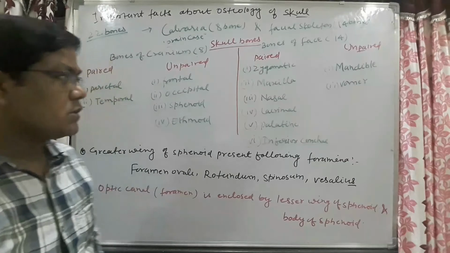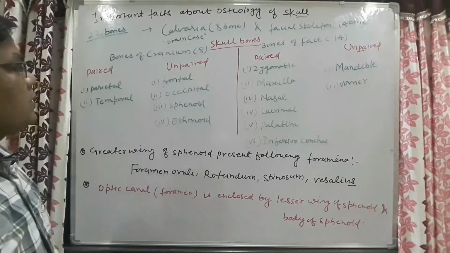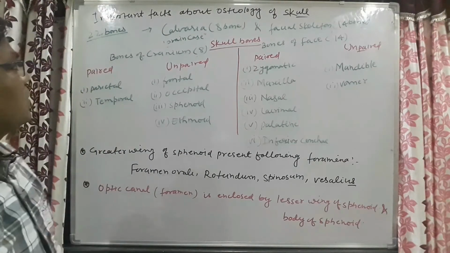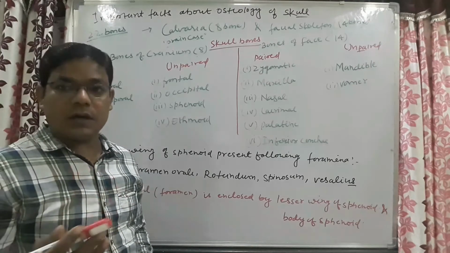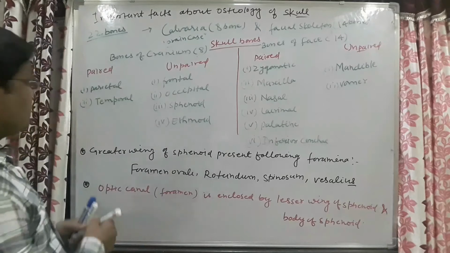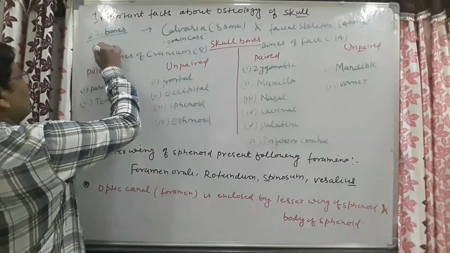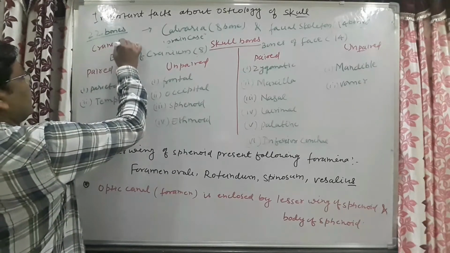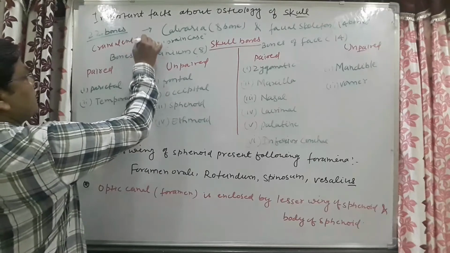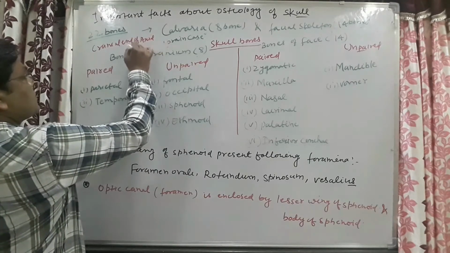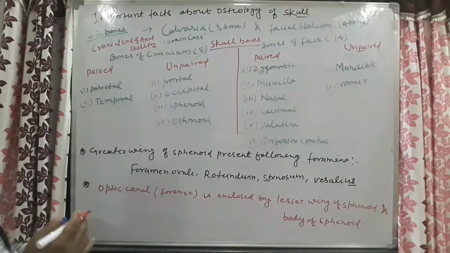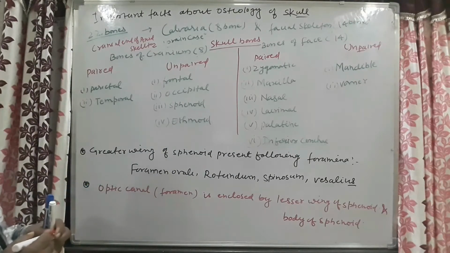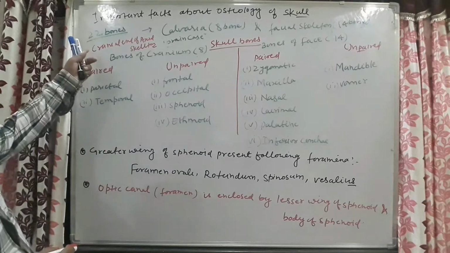Now come to some important facts about the osteology of the skull. This skull is the cranial end of the axial skeleton. This skull comprises 22 bones.